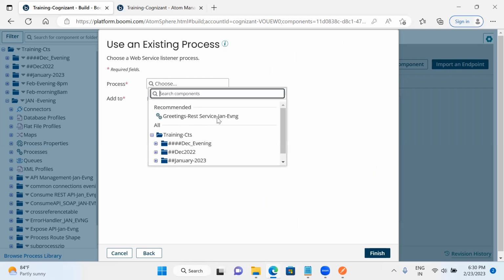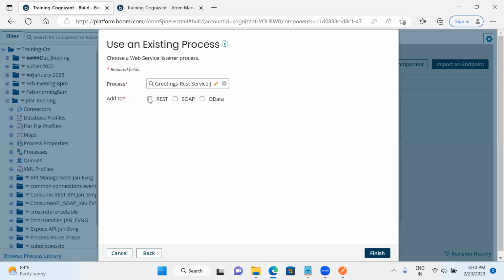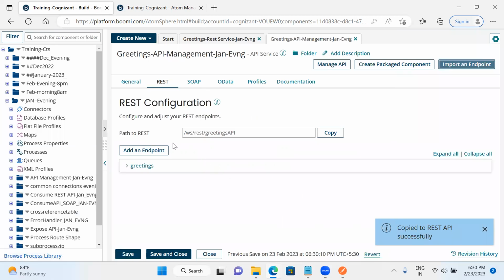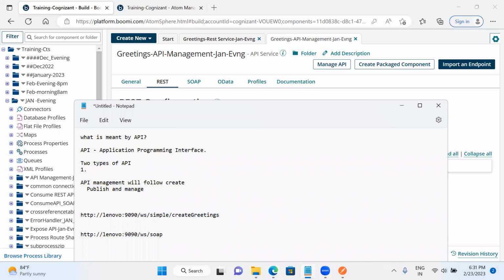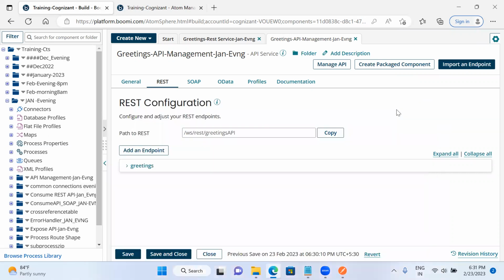So greetings REST service. Here I am going to select add to REST, then Finish. Now I am able to get the path. This is the path for the REST service. Now I will copy this one and paste it in the notepad. So that is the path. Now everything is done, I have got the new path and this is the endpoint now.